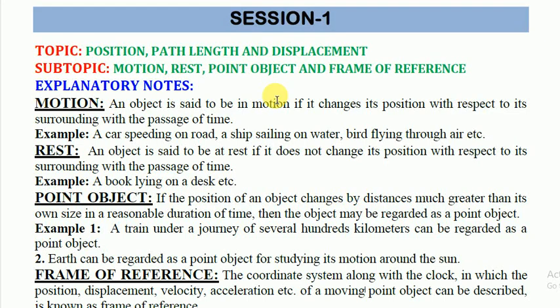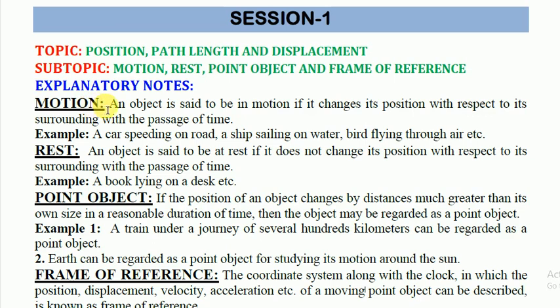Hello students, we are now going to start chapter number 3 of physics, which is motion in a straight line. In this chapter, we will study a few important terms which you know very well. So the first definition we are going to discuss is motion.